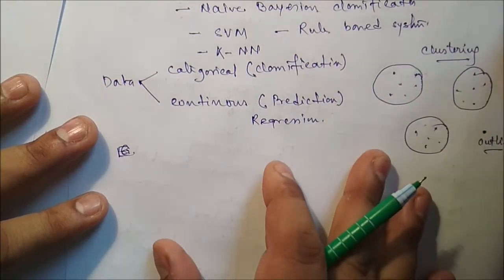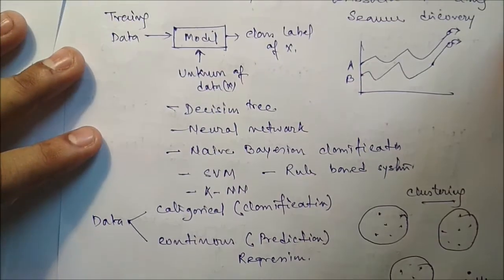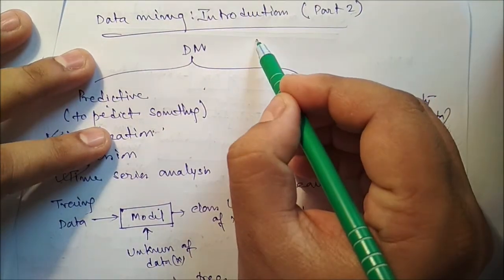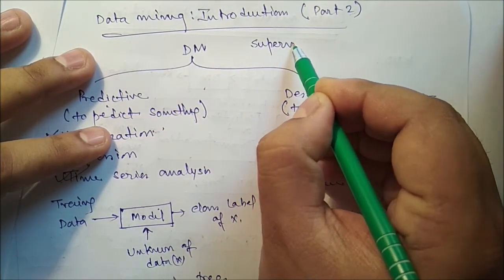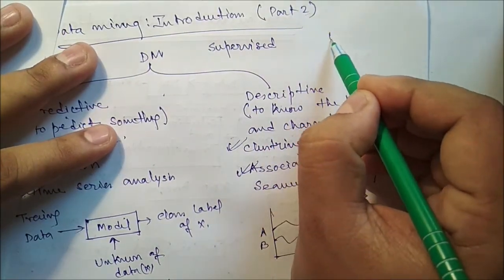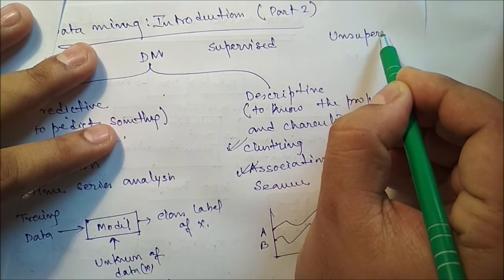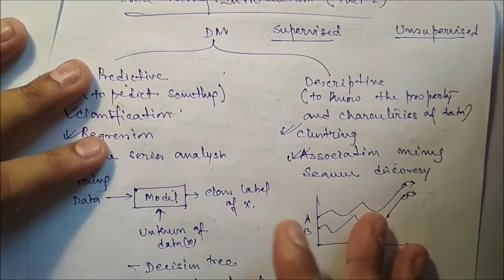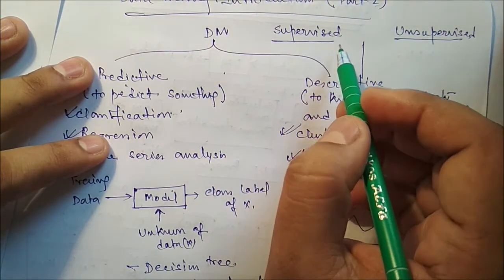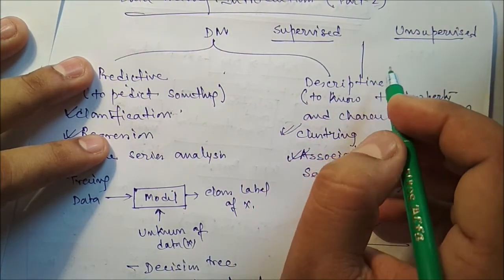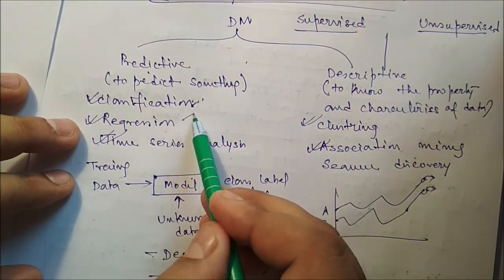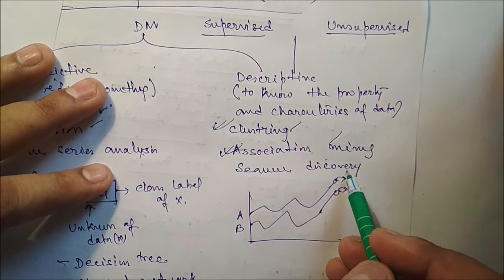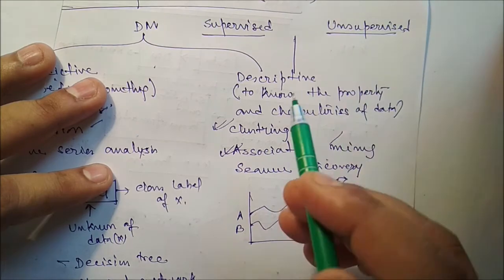Now there is another important term, supervised learning and unsupervised learning. Supervised learning means where the class levels are there, and unsupervised learning means where class levels are not there. So here you can see classification, regression, time series analysis, these are all supervised learning. Similarly, clustering, association mining, sequence discovery, these are all unsupervised learning.